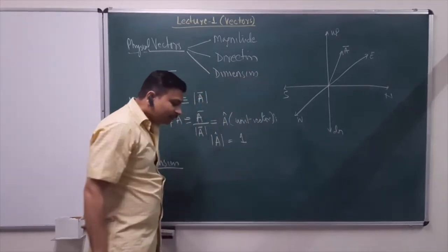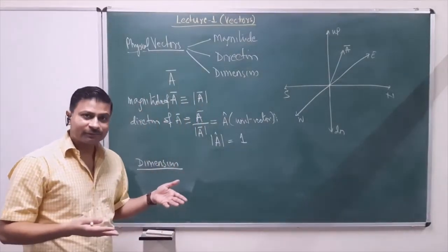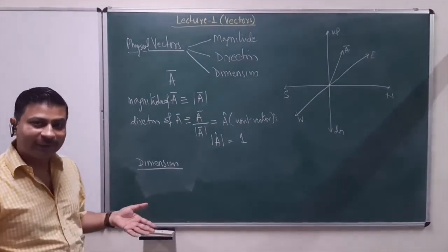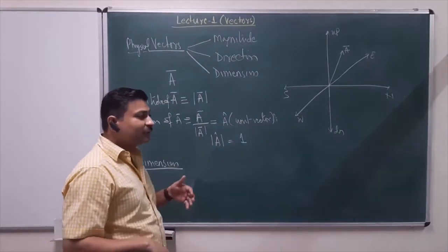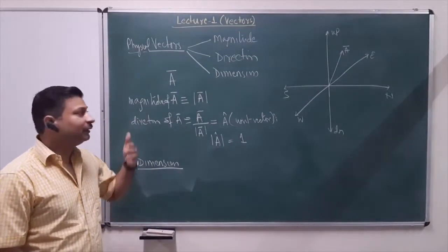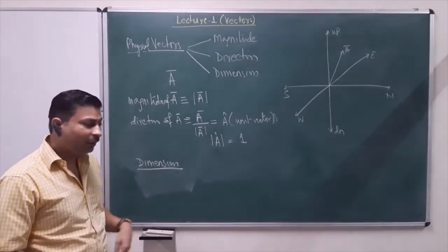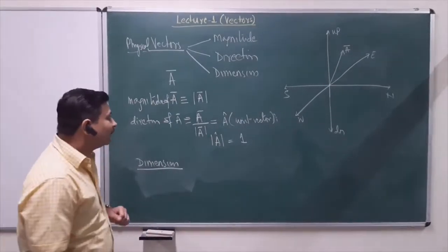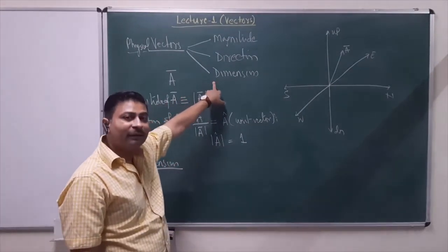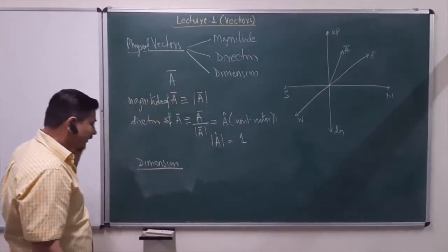For example, if I am representing something in terms of length or distance, then the dimensions are of length. Could be meters, could be centimeters, could be kilometers, could be whatever. If I am representing a vector which describes force, then the units of that vector will be newtons or kg per second square. So in that sense, dimension is a very important part in describing any physical quantity, as well as the vector quantity.